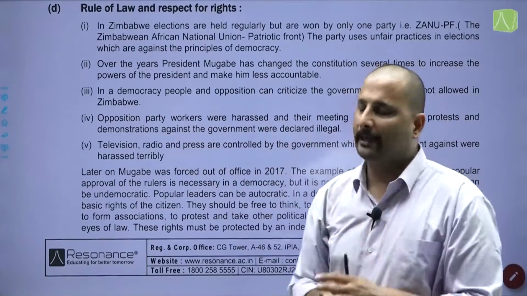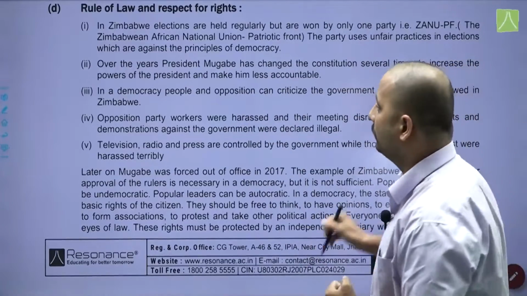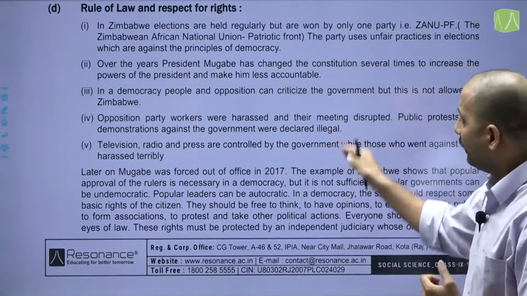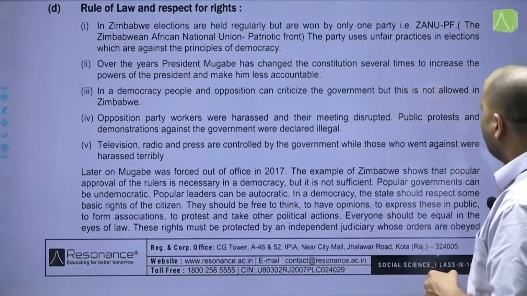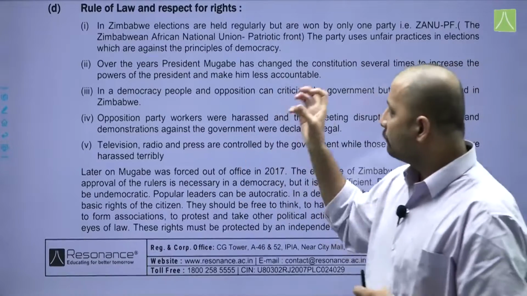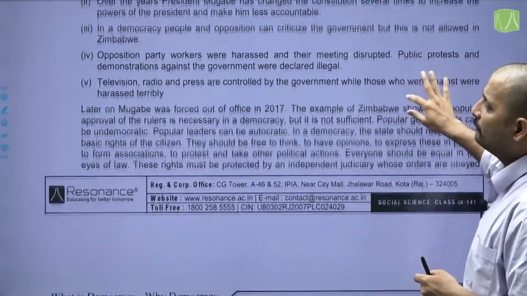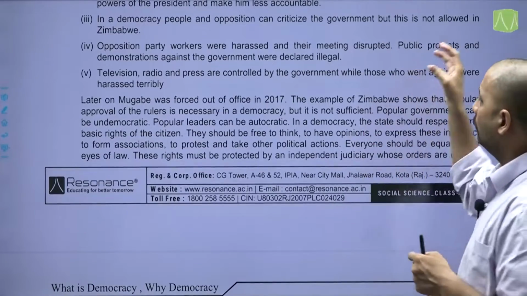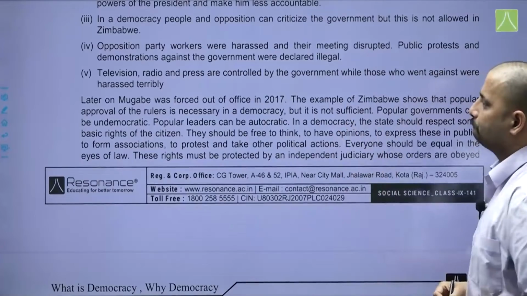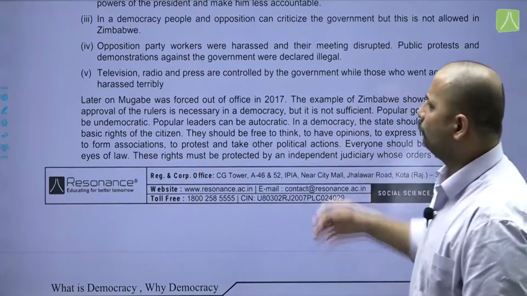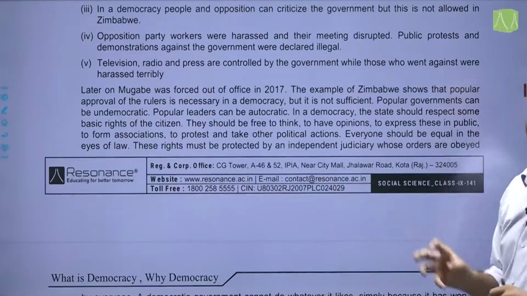In a democracy, people in opposition can criticize the government, but this is not allowed in Zimbabwe. So this again is not a feature of a democratic government, where people are not able to criticize the government. Opposition party workers were harassed and their meetings many of the times disrupted. Public protest and demonstration against the government is also not allowed, and were declared illegal. Television, radio and press are controlled by the government, while those who went against them were harassed terribly.